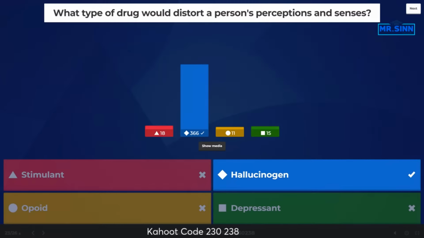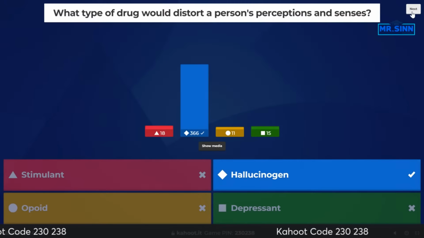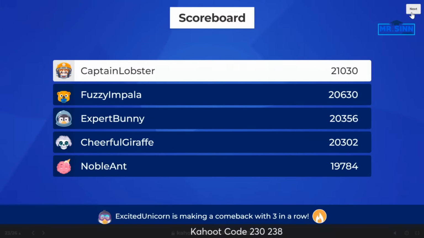All right, when we're looking at the different drugs, majority of people got this. Yes, it is hallucinogens, so that is important. I believe our next one is going to be a drug one as well, so I'm not going to explain all the others because we will get to that in the next question.